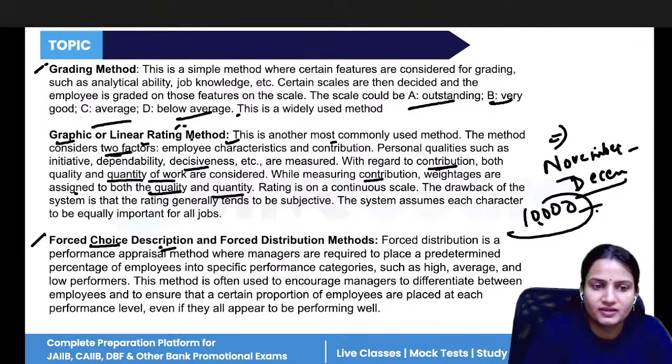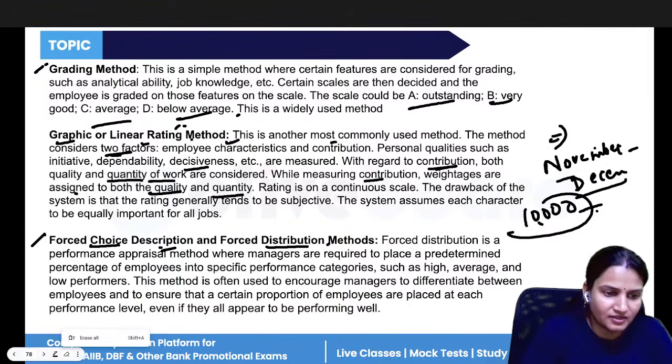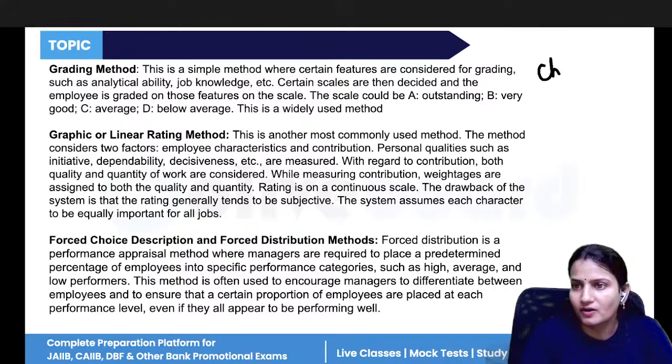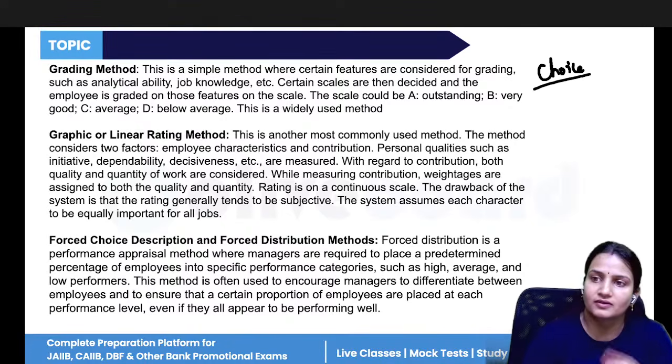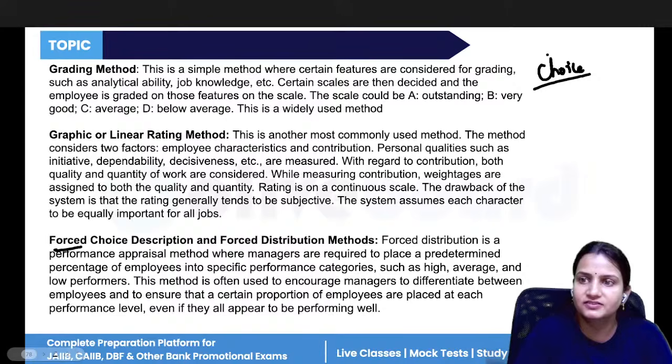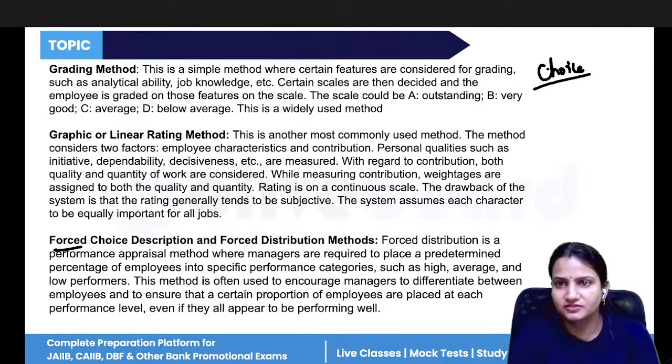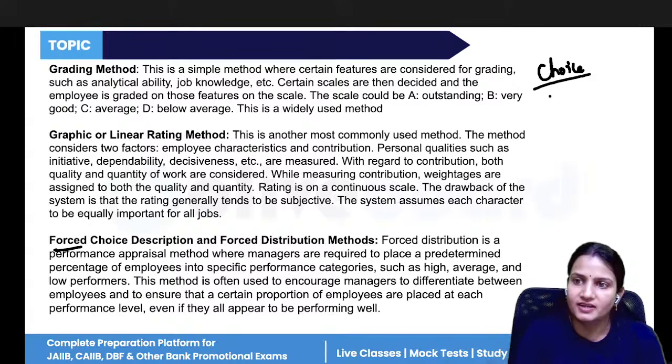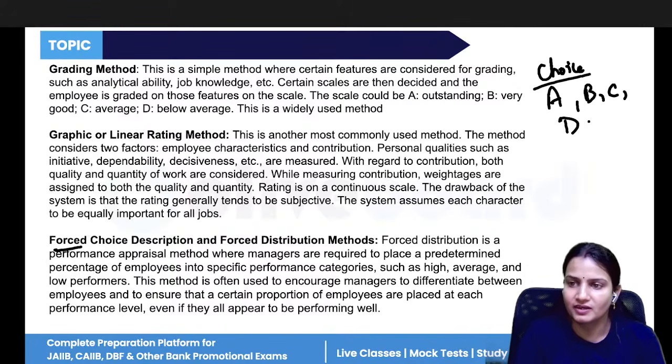Now, forced choice description and distribution methods. See, two words are there. One is choice. Choices are given, but again the word forced is added. It means you are given only a few options. Suppose I say employee A, employee B, employee C, employee D: which employee is more suitable for this particular task, like for XYZ task?